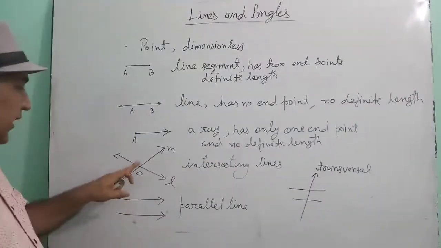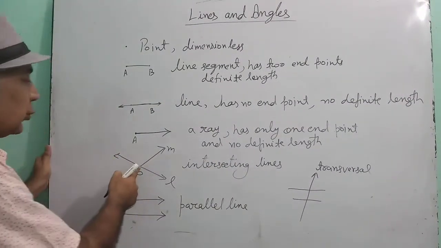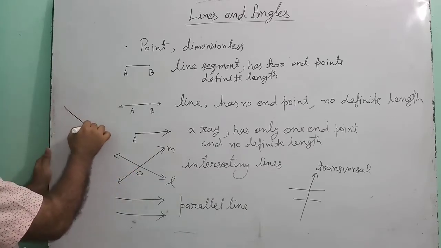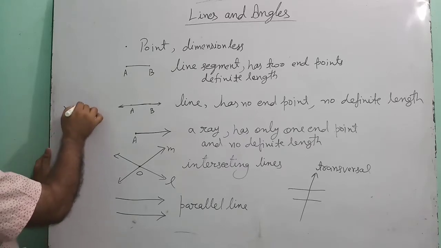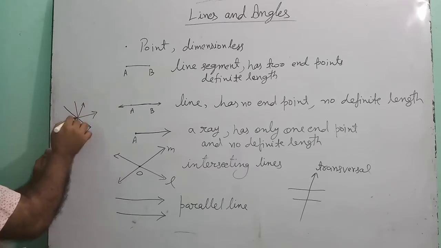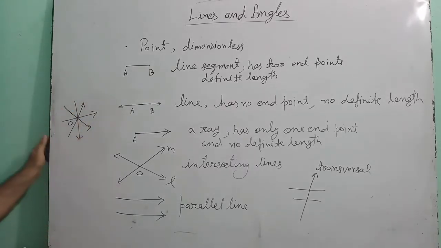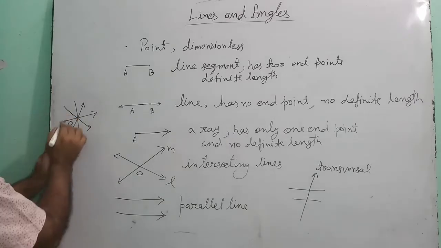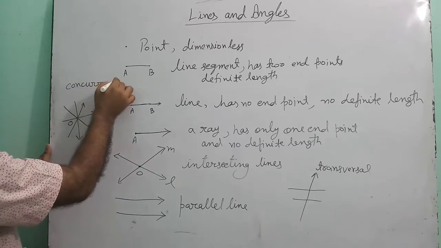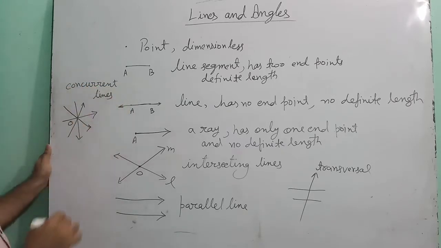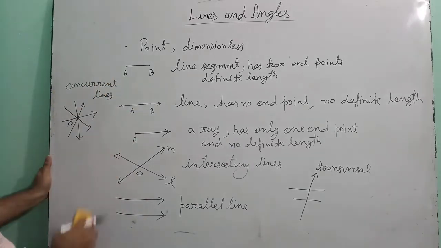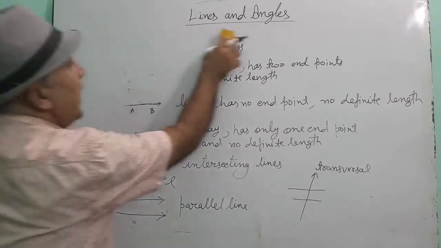Now see, in the intersecting lines, only two lines are intersecting at a point. If from a point more than two lines are passing, then those lines are called concurrent lines. Understood? These terms you have to learn related to the lines. Now we will see angles.